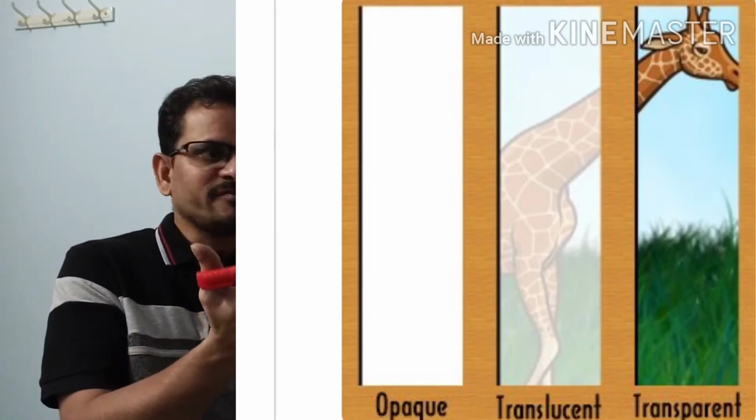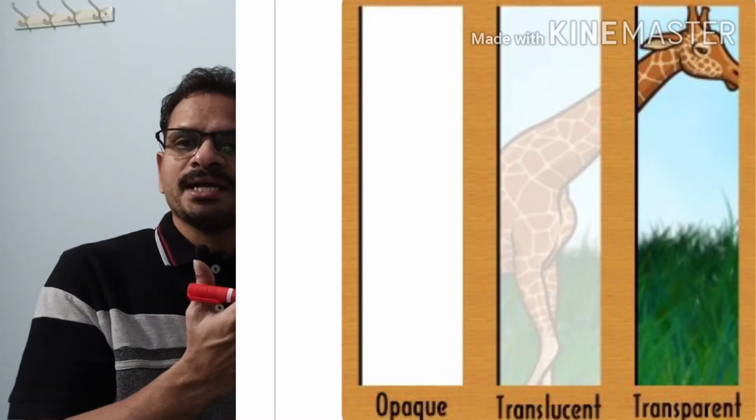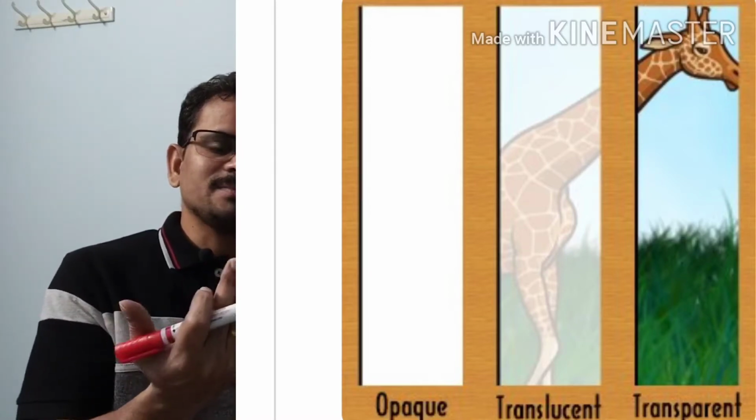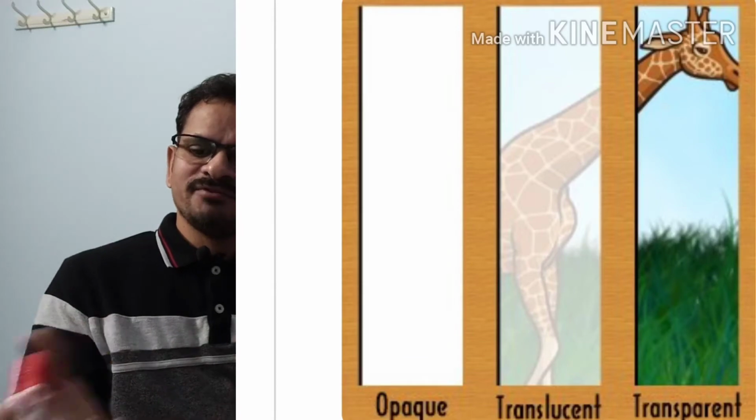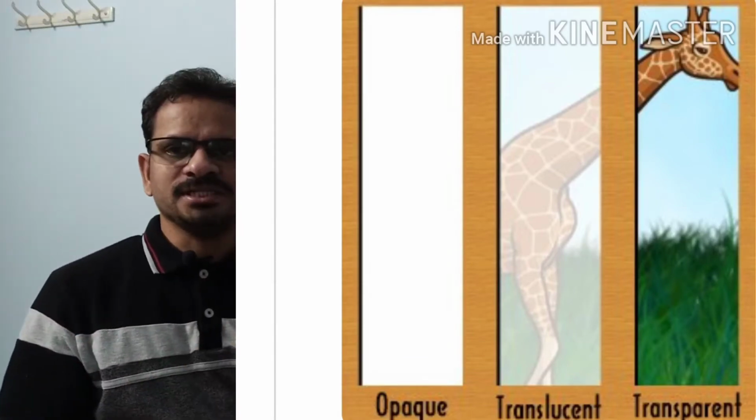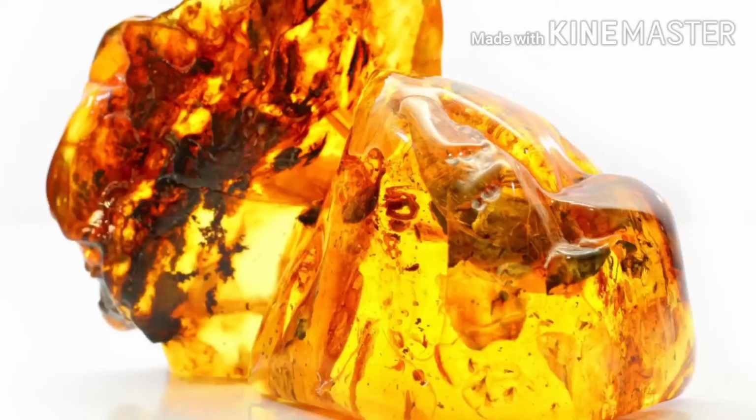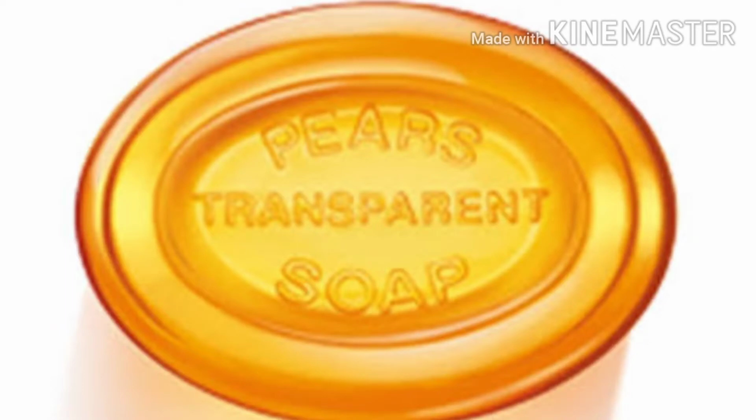If we observe the giraffe through opaque, we cannot notice it. Through translucent, it is partially observed, and through transparent, it is clearly observed. That is the difference here. So this amber is a translucent material. Just like our Pear soap is also translucent. Actually, it is written transparent on Pear soap, but it is not transparent, it is translucent.